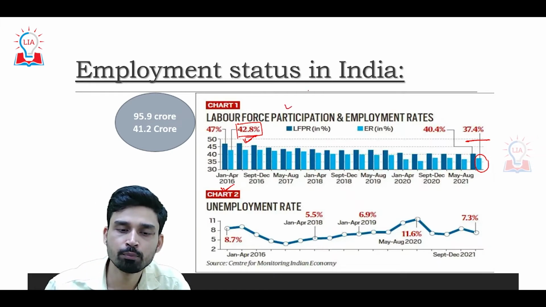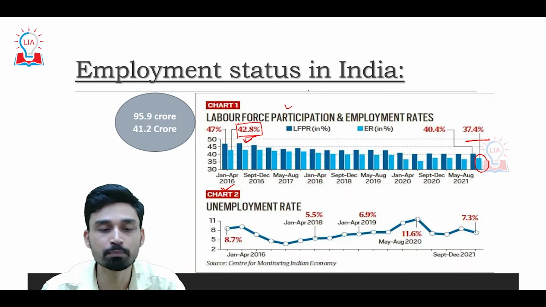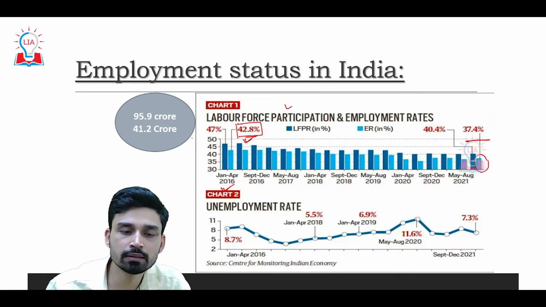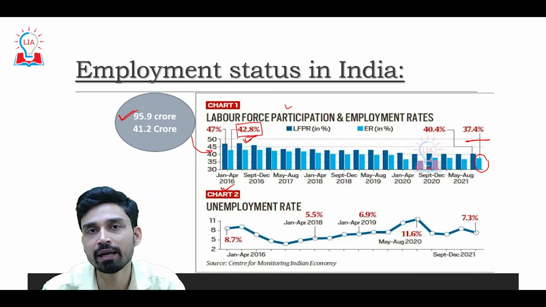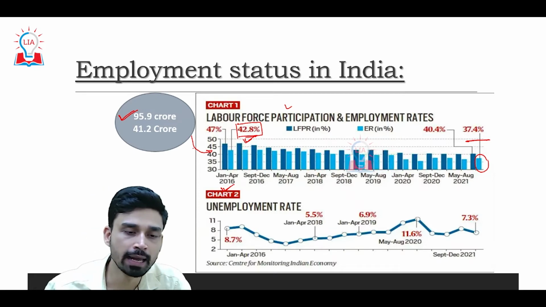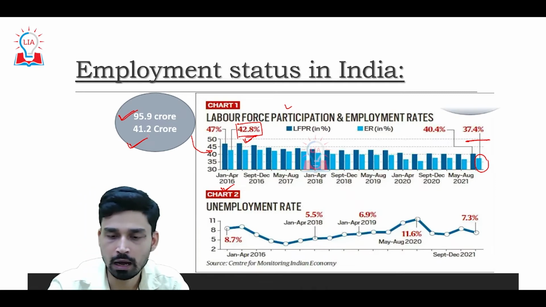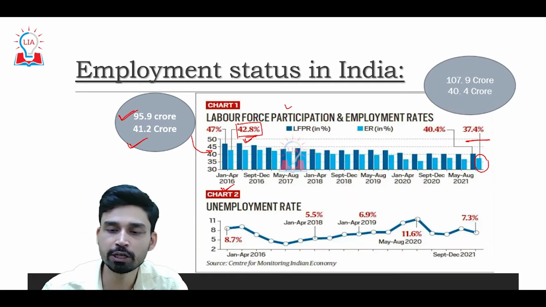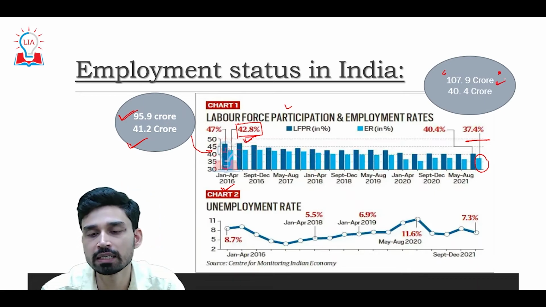If you look at this in absolute terms, in the year 2016 the total workforce in India was 95.9 crore. Again, to remind you, total workforce means we are discussing all the people who are more than 15 years of age, and out of these around 41.2 crore people were employed. However, this has significantly changed. If you look at the figure from 2021, the total workforce of the country now stands at 107.9 crore.